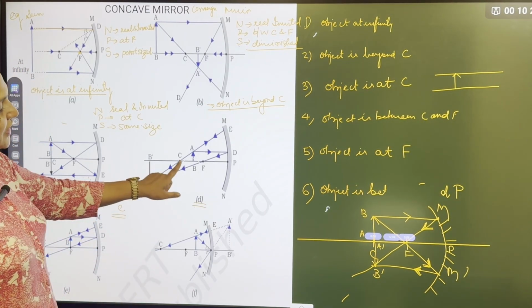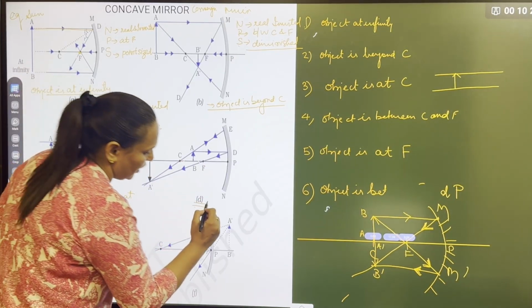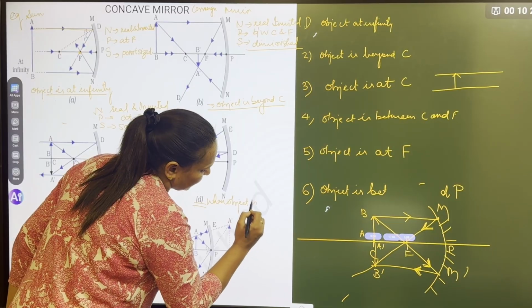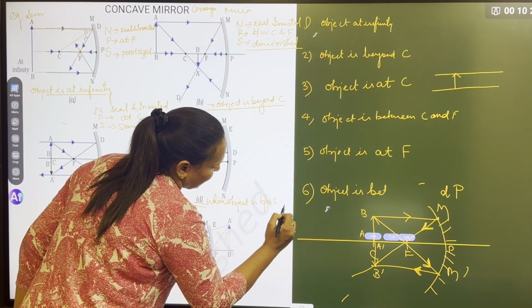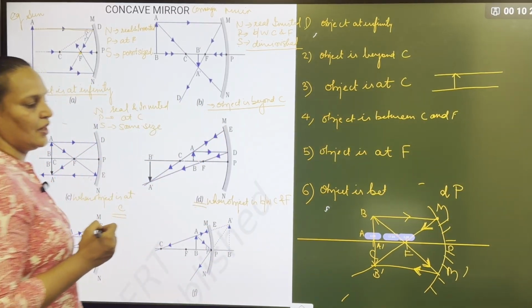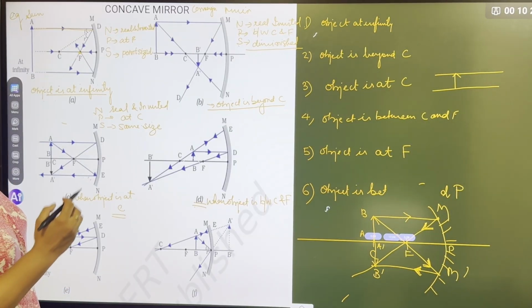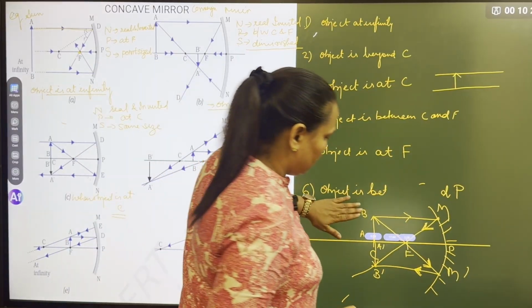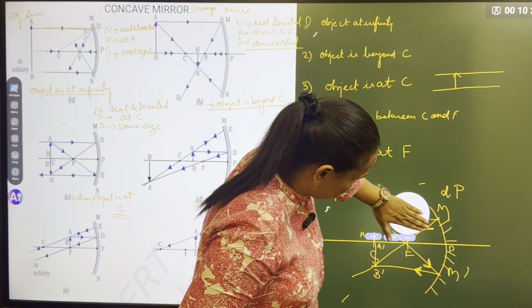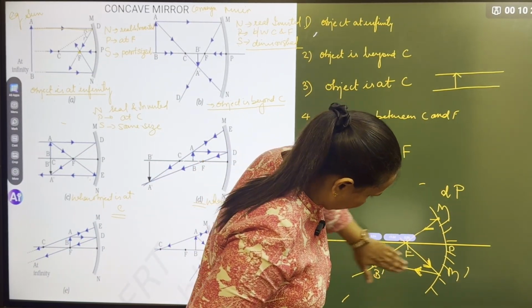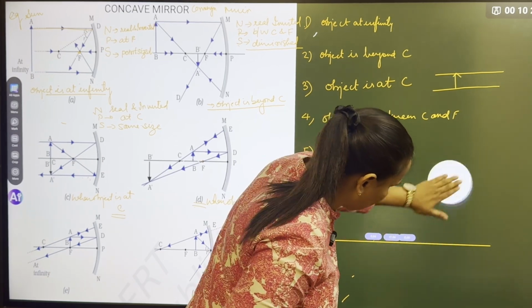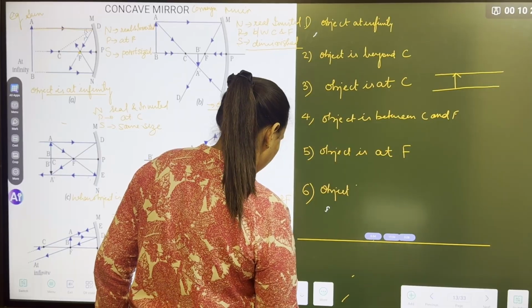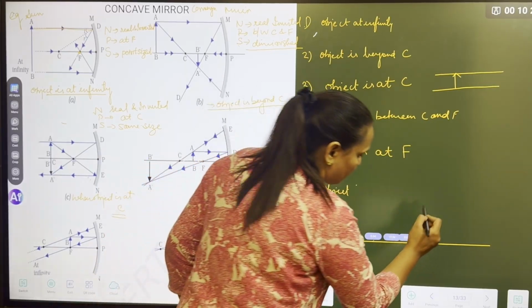Fourth ray diagram, when the object is between C and F. So, we have put the object between C and F. Again, draw the mirror.